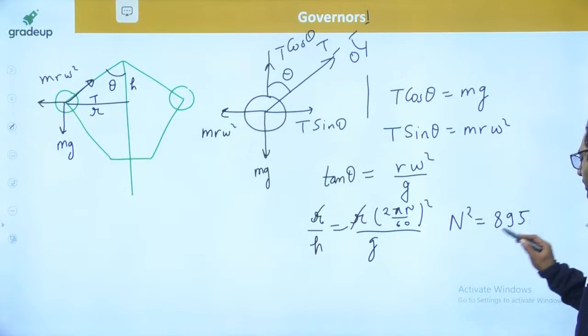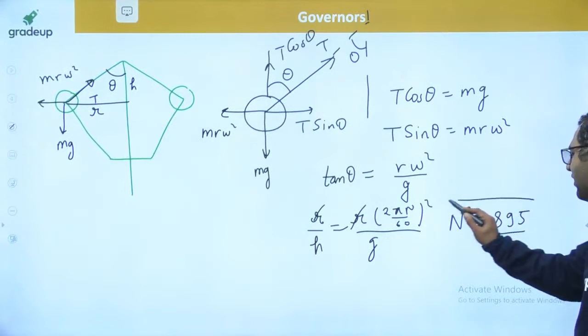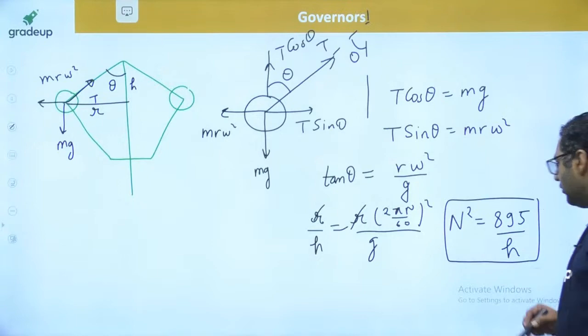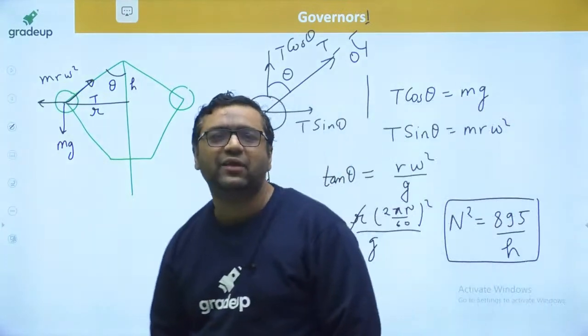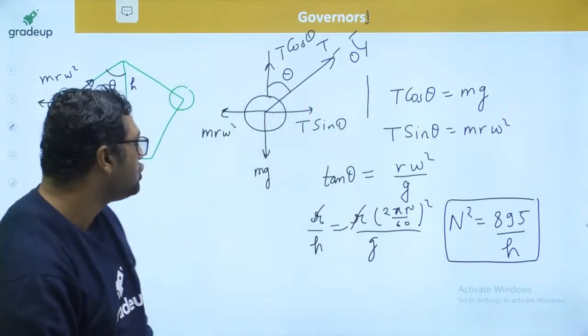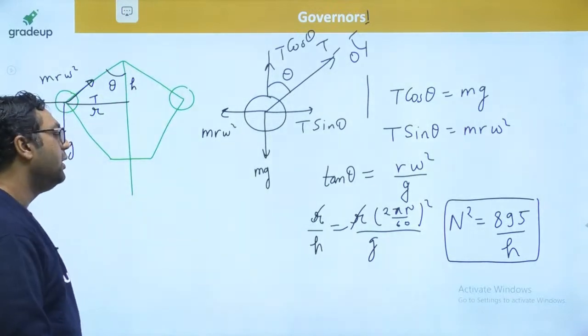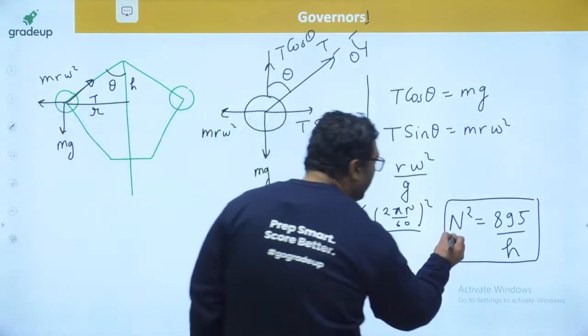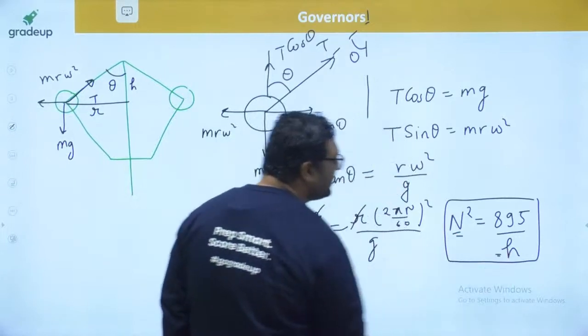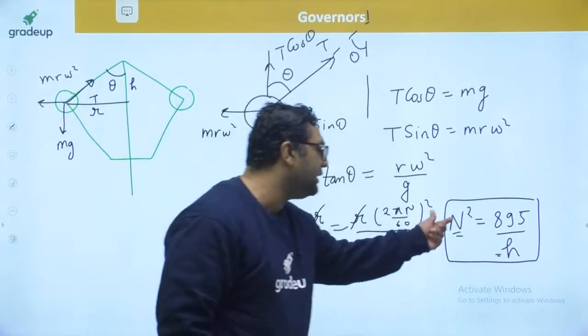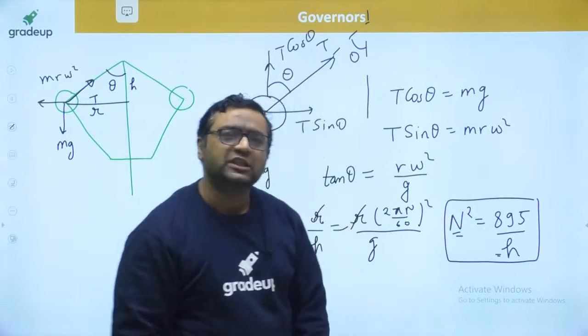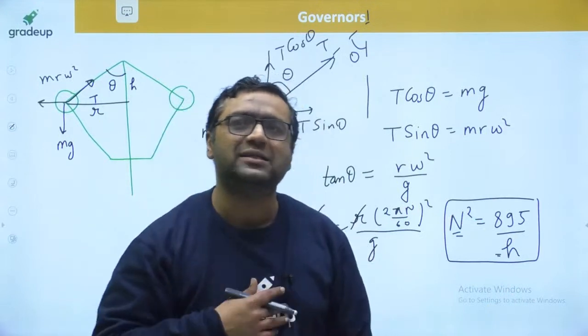divided by h. This 895 divided by h is known as the dynamic equilibrium equation for the watt governor. You can put in the value of speed and you will get the value of height. As I said, for every speed there is a fixed position of the sleeve, and that is said to be the performance.